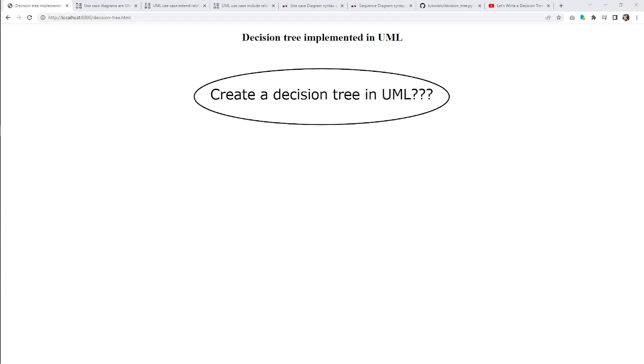We're going to make a decision tree in UML, or I'm going to try to do it. Why would you do this? I don't know. I can't justify that. It's probably a bad idea. What is a decision tree?